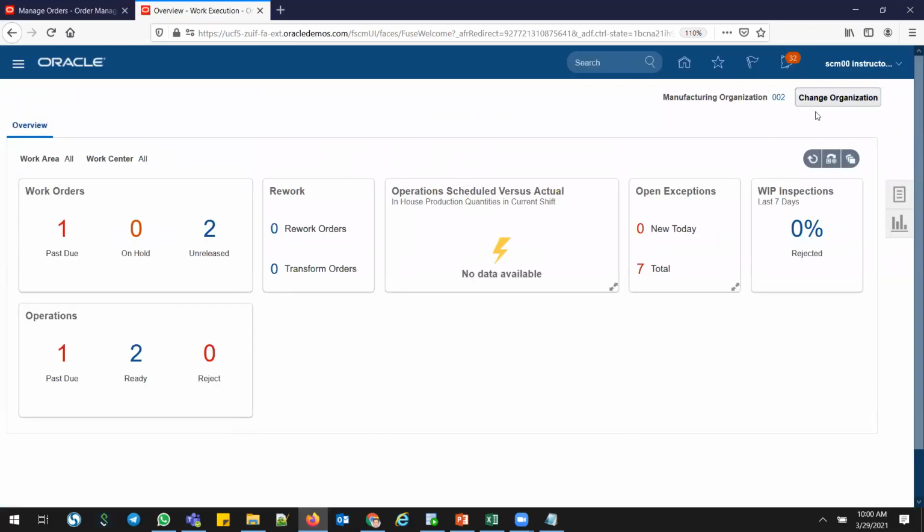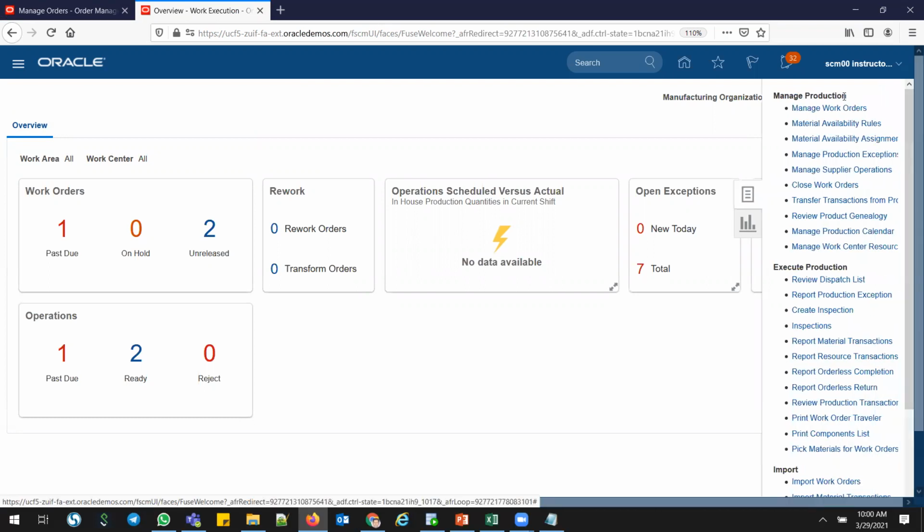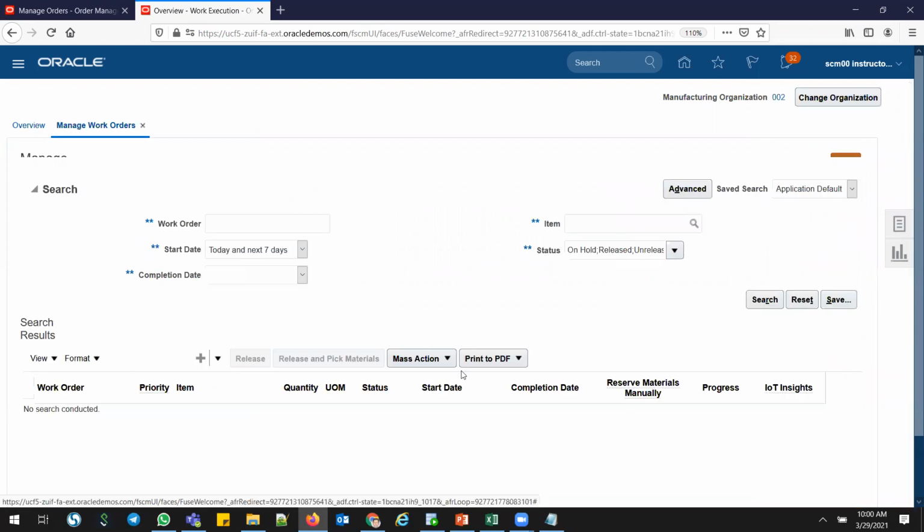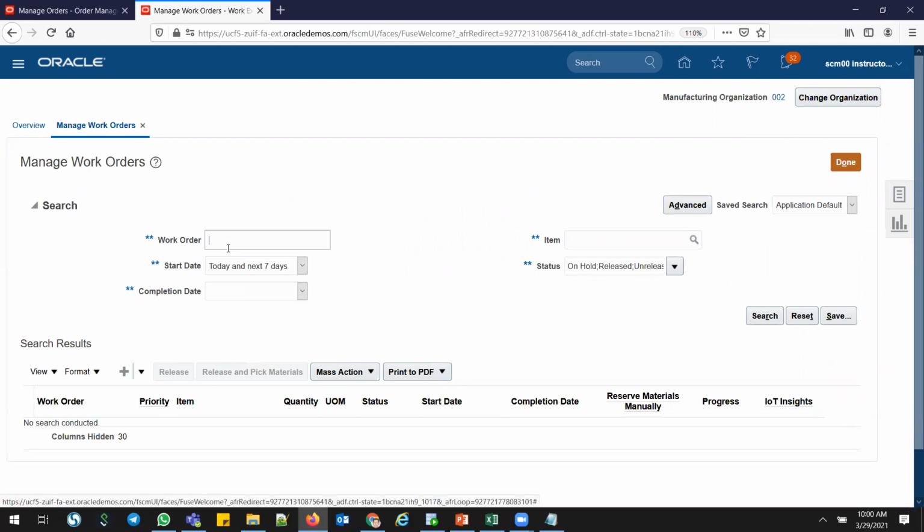In the work order execution, make sure that I'm in 002 as per my sourcing role. I'm using 002 for manufacturing and shipping, and 001 is the central warehouse. So click this, go to manage work orders, give the work order number, and click search.